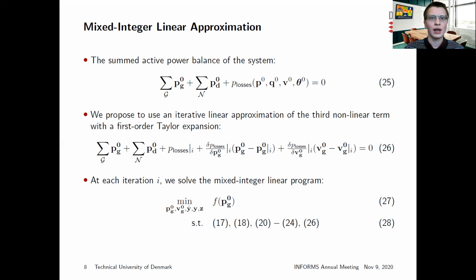The iterative scheme has the following steps. To initialize, we linearize around a known operating point, for example, the solution to the AC-OPF. Then we solve the following mixed integer linear program for iteration i. By iteratively linearizing, we solve mixed integer linear problems instead of mixed integer nonlinear problems. Linear problems can be solved at a fraction of the time required for nonlinear problems.